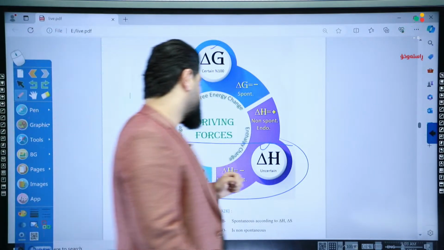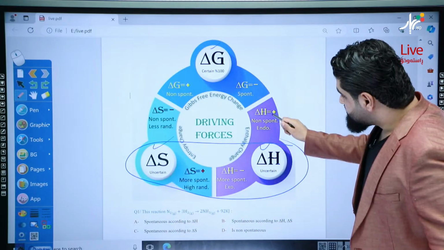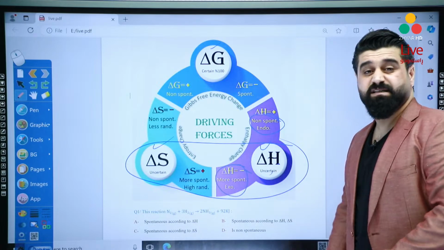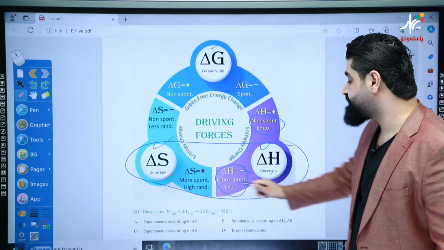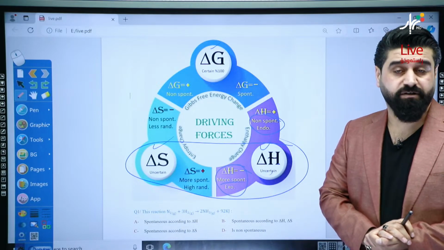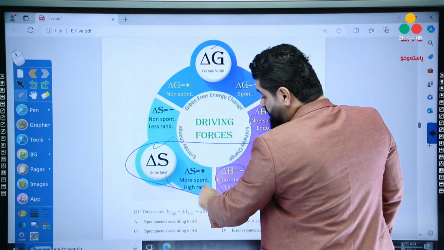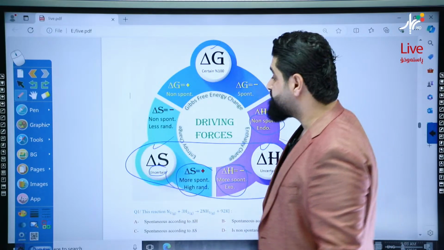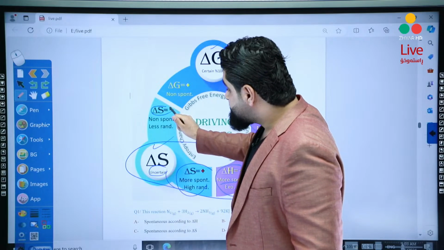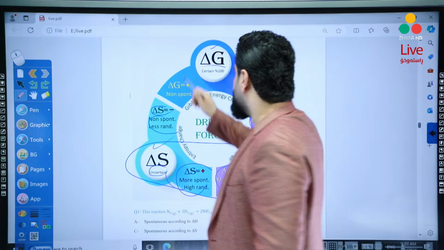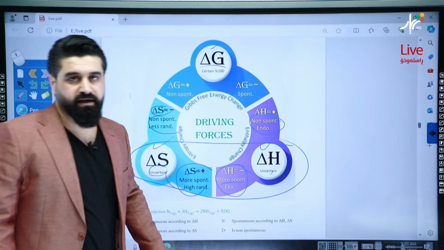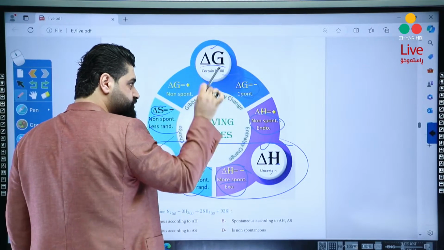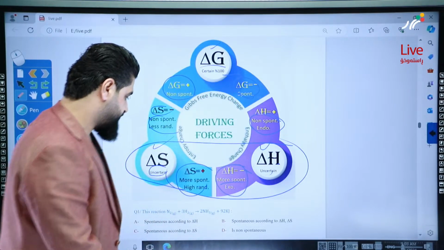The decision according to these 2 driving forces is uncertain, okay? Look, delta H, if it's positive, it's non-spontaneous. If it's negative, it's spontaneous, but it's uncertain. That's why we will say it's more spontaneous, or maybe it's spontaneous. Delta S, if it's positive, it's more spontaneous, or maybe it's spontaneous because it's uncertain, okay? And delta S, if it's negative, it's non-spontaneous. About delta G, the decision according to delta G is 100% certain. If it's negative, it's spontaneous, 100%, surely. If it's positive, it's non-spontaneous, okay?